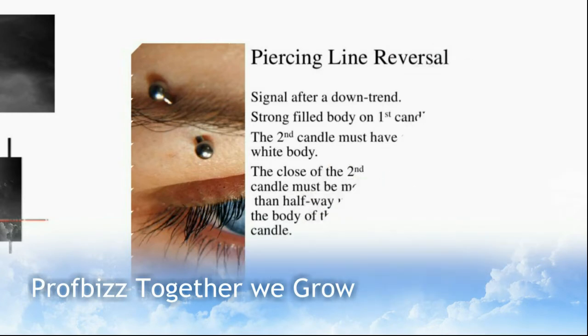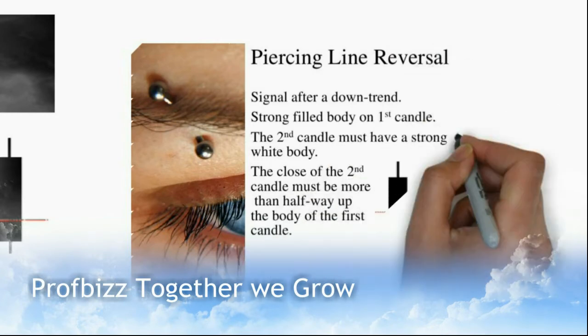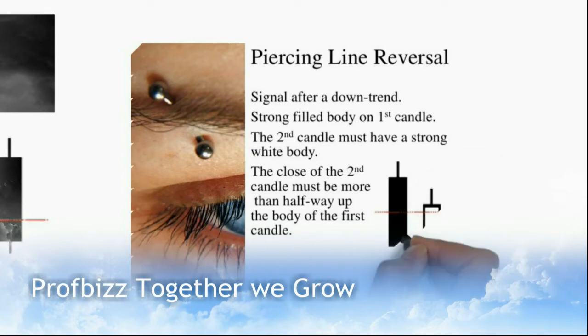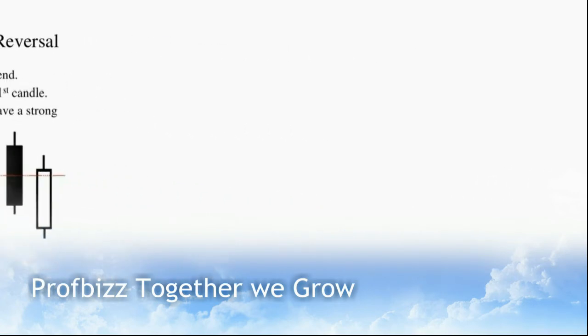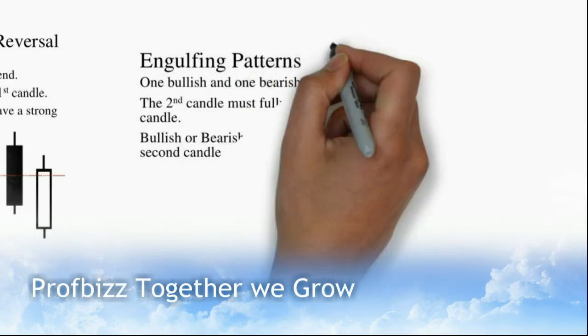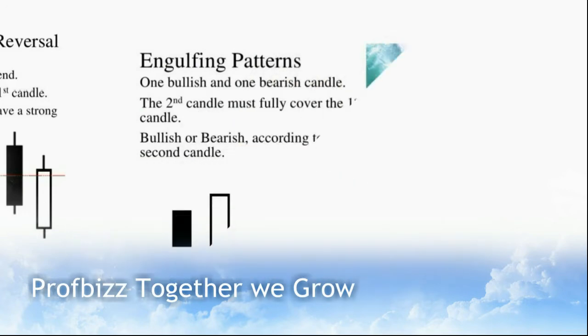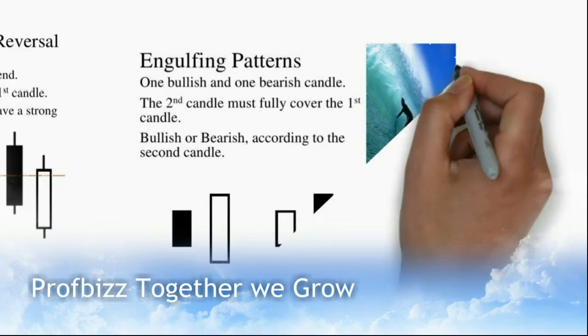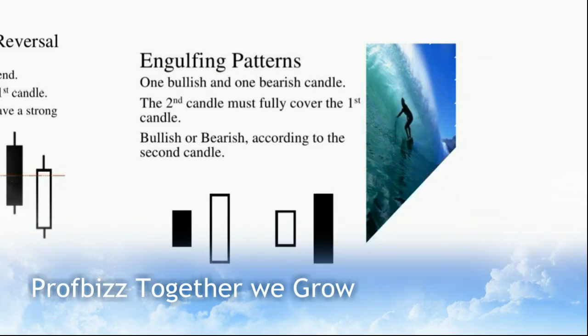Dark cloud cover: a reversal signal after an uptrend, implies lower prices. Strong white body on the first candle, strong filled body on the second candle. The close of the second candle must be more than halfway down the body of the first candle.